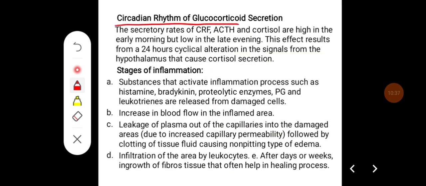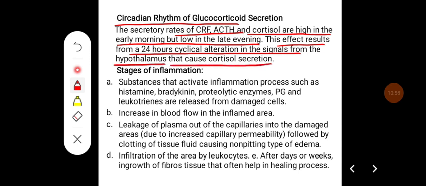Circadian rhythm of glucocorticoid action. The secretory rates of CRF, ACTH, and cortisol are high in the early morning but low in the late evening. This effect results from a 24-hour cyclical alteration in the signals from the hypothalamus that cause cortisol secretion.